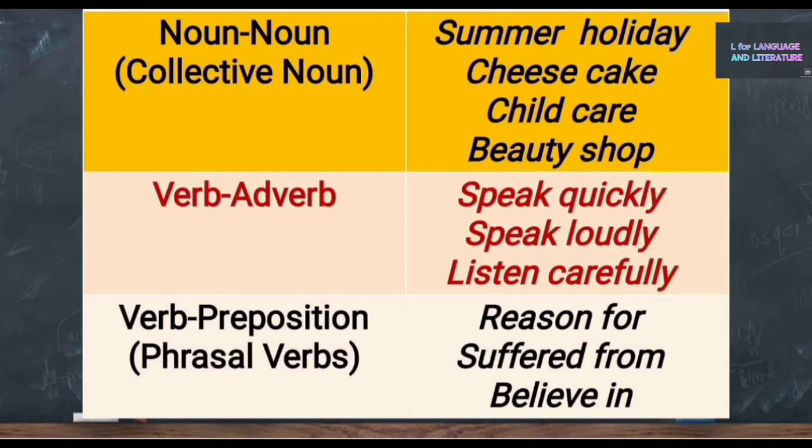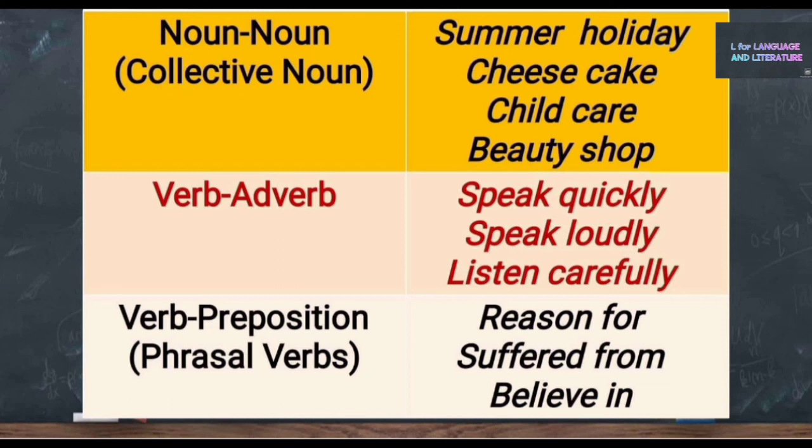The last type of collocation is verb-preposition collocations or collocations with phrasal verbs. For example, reason for, suffered from, believe in. Reason, suffered, believe, all these are examples of verbs, and these verbs are followed by a preposition. Such verbs are called phrasal verbs and this type of collocation is called verb-preposition collocations. So these are the types of collocations.